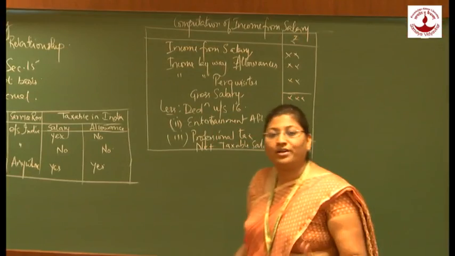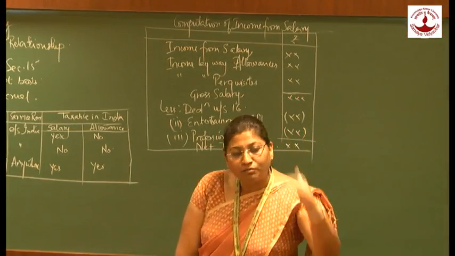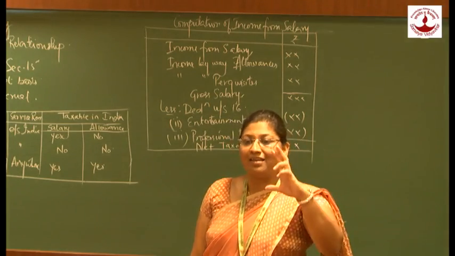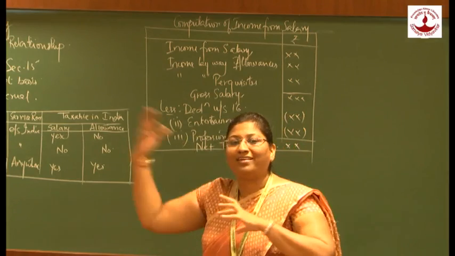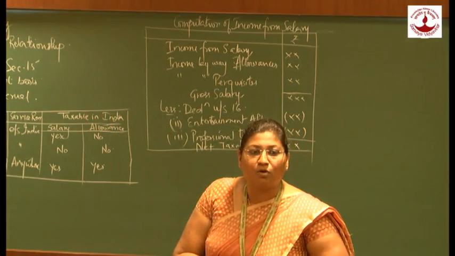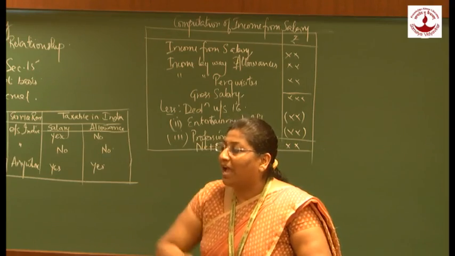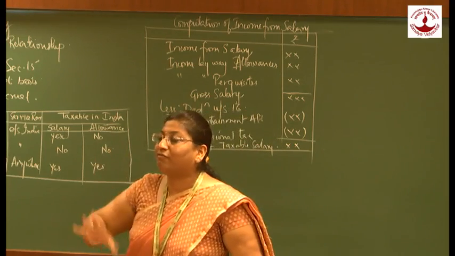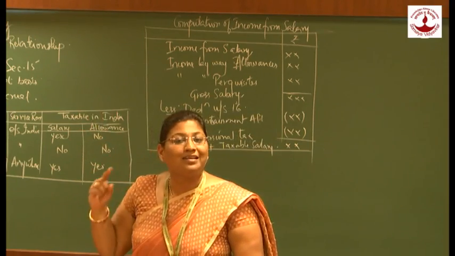After deducting these two deductions, we get net taxable salary. This is how we arrive at income from salary, and the summation of all the rest of the 4 heads of income gives us gross total income. And from this gross total income, we have total deductions under chapter 6A, which we will be doing later on.